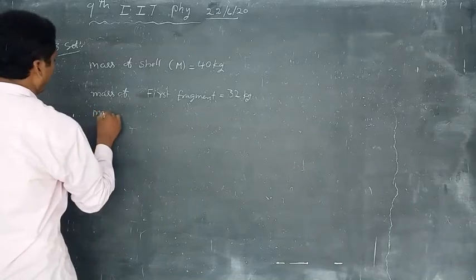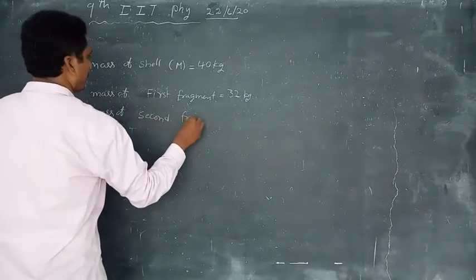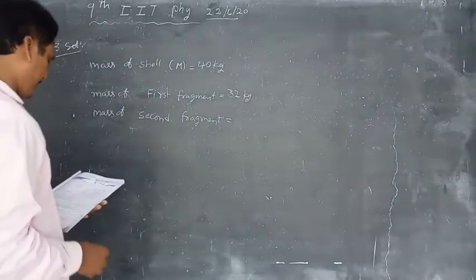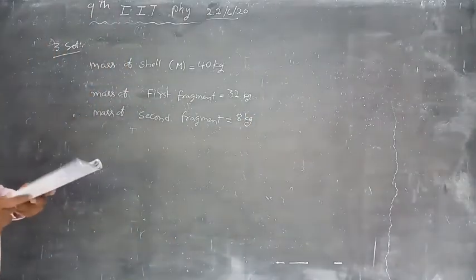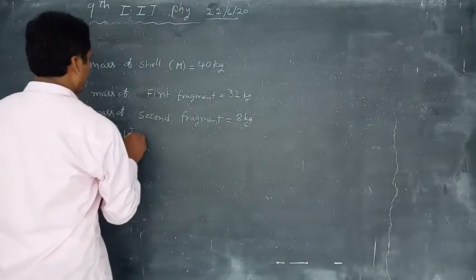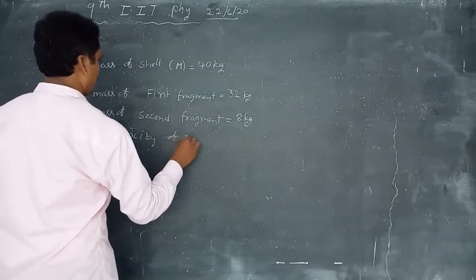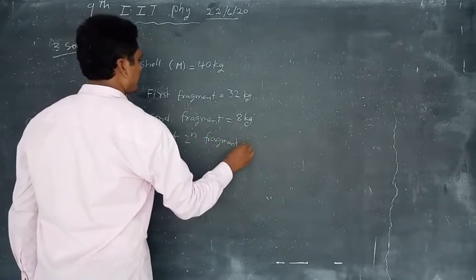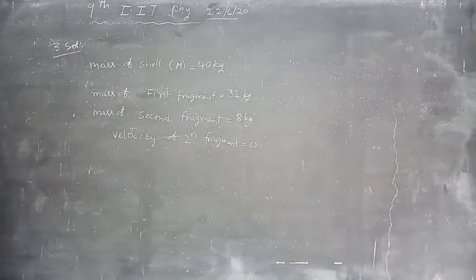Mass of second fragment is 8 kg. The second fragment comes to rest, so the velocity of the second fragment is equal to 0 because it comes to rest after exploding.